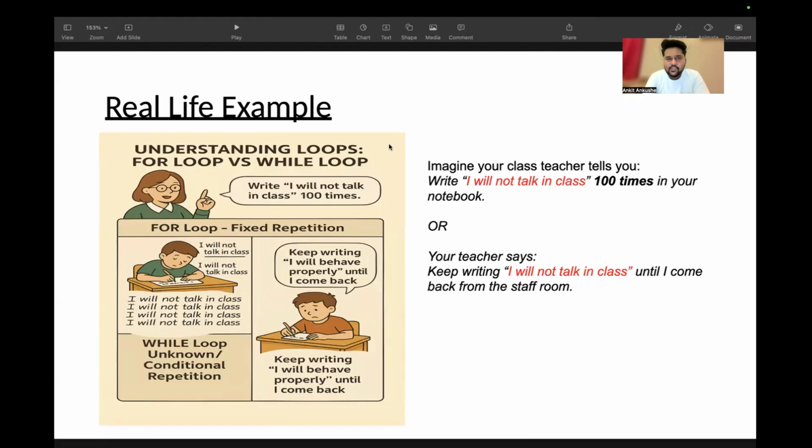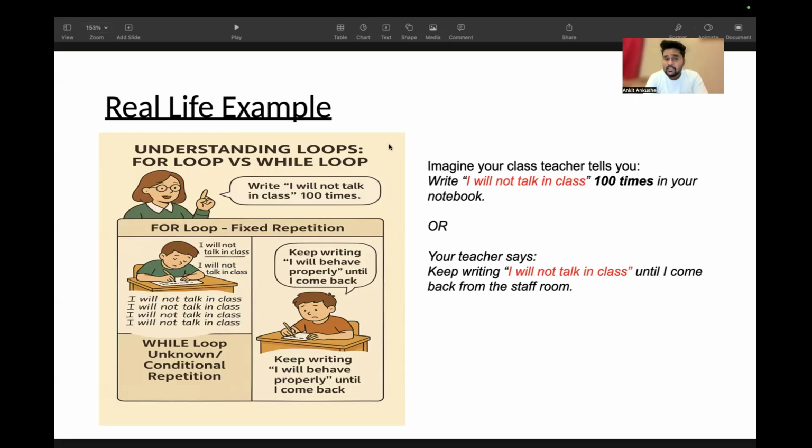So there is one teacher who always punishes students. Let's say one day that teacher asked you to write, "I will not talk in class," 100 times. In this case, you will start writing "I will not talk in class" 100 times in your notebook. The time you reach the 100th line, the time you finish that, you will stop there.